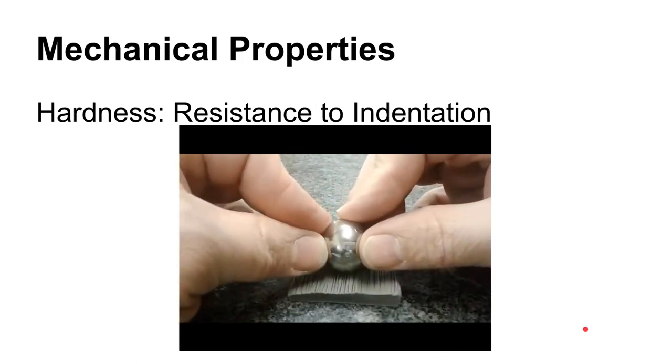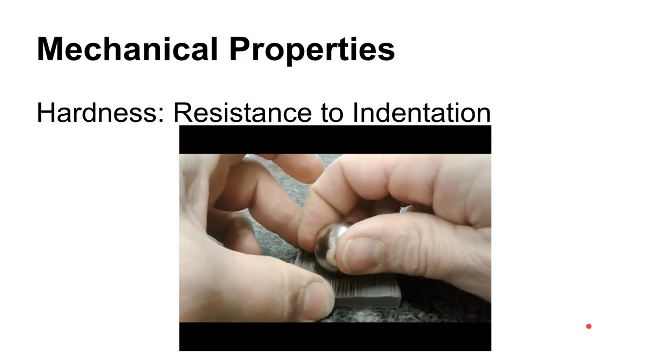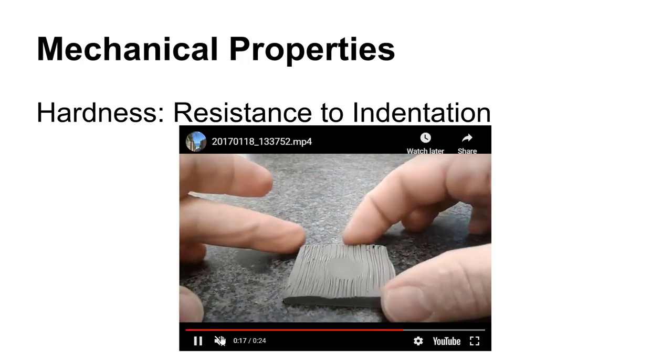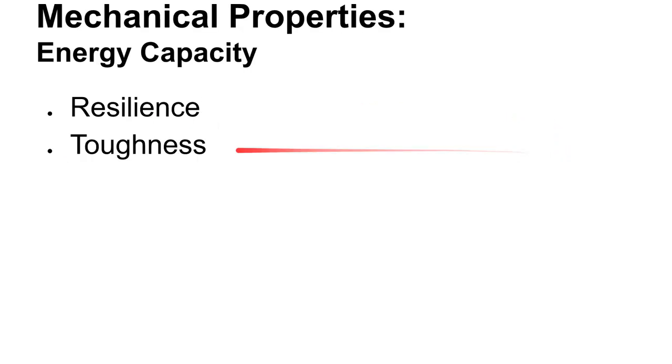And then the machine will push that ball penetrator into the material and see how deeply it will penetrate. A harder material will have a smaller hole. Of course, this is a grossly enlarged illustration of what happens in a hardness test. But that's the idea. We're going to try to indent the material, and sometimes we measure the actual size of the indentation. So hardness is the ability to resist this, and we'll talk more about that later on.